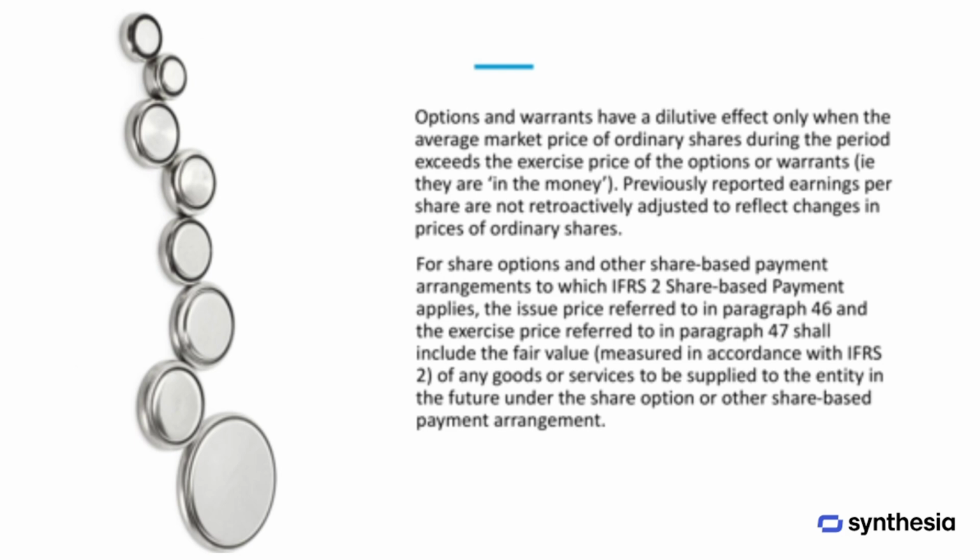Options and warrants are dilutive only when the average market price of ordinary shares during the period is higher than the exercise price, meaning they are in the money. Previously reported earnings per share are not adjusted retroactively for changes in share prices. For share options and other share-based payment arrangements covered by IFRS 2, the issue price and exercise price include the fair value of any goods or services to be provided to the company in the future under the arrangement.